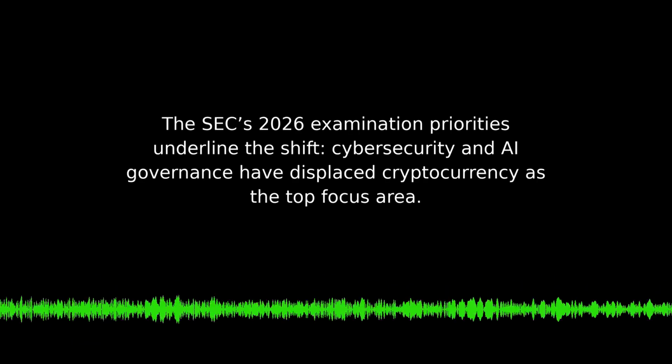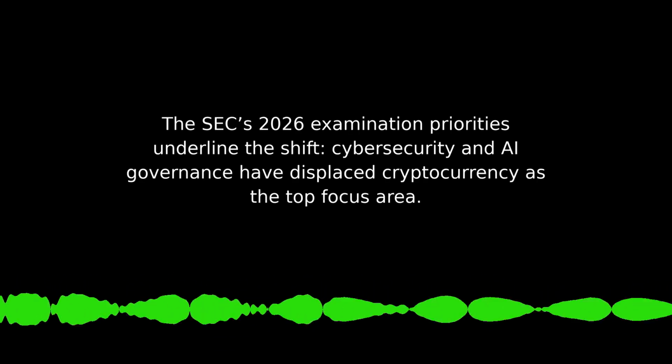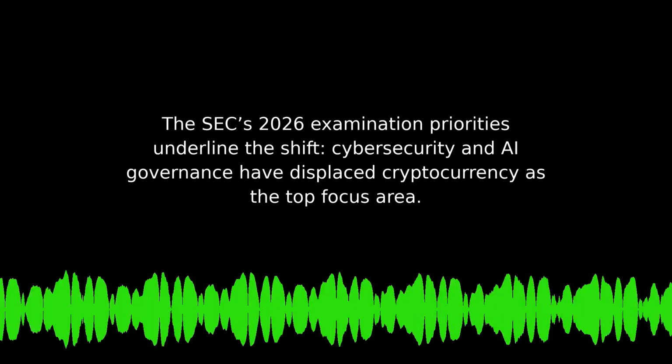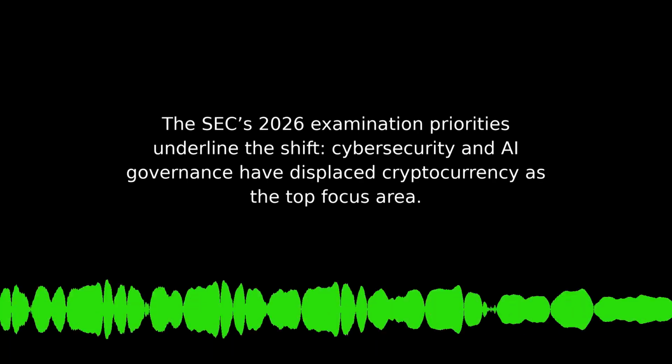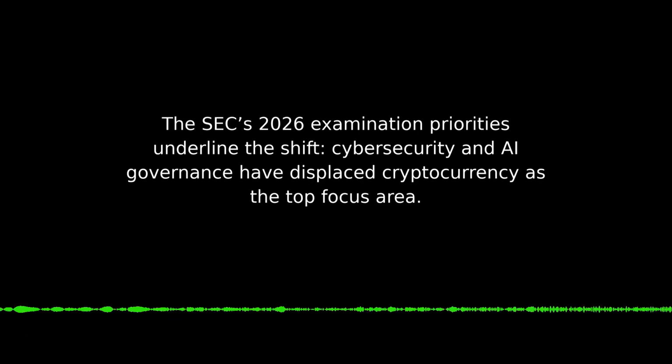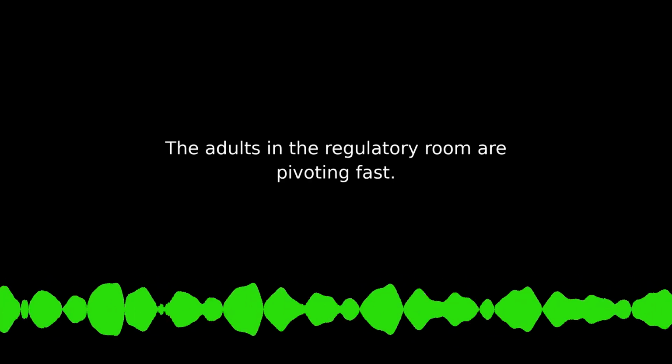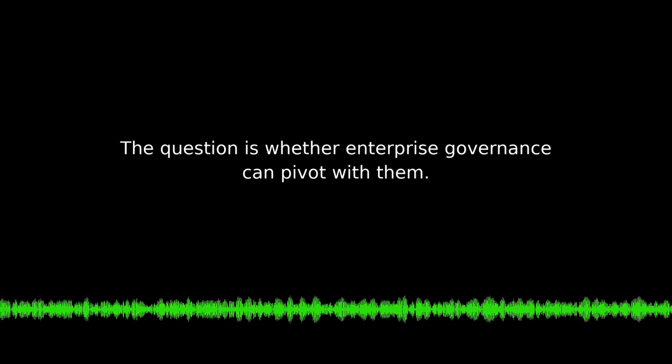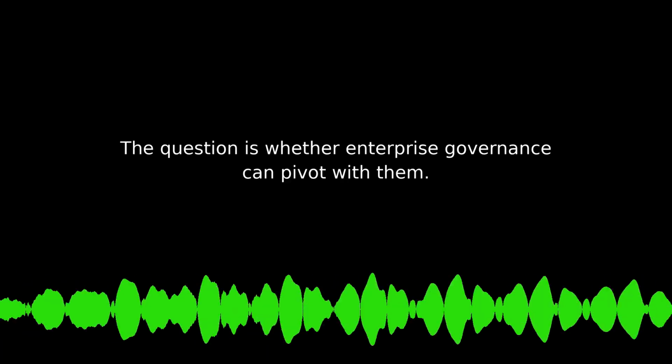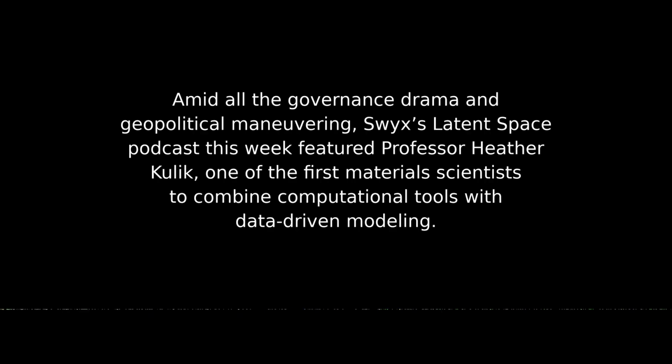The SEC's 2026 examination priorities underline the shift. Cybersecurity and AI governance have displaced cryptocurrency as the top focus area. The adults in the regulatory room are pivoting fast. The question is whether enterprise governance can pivot with them.